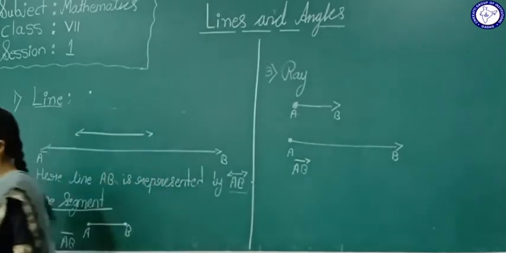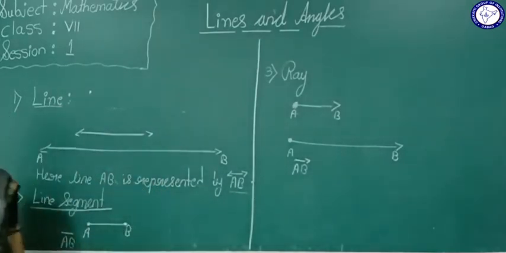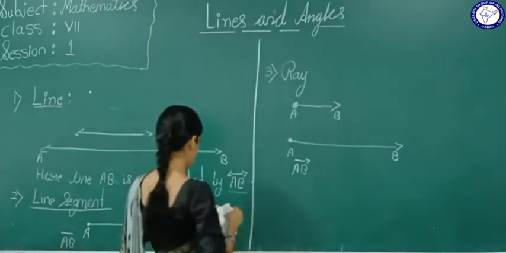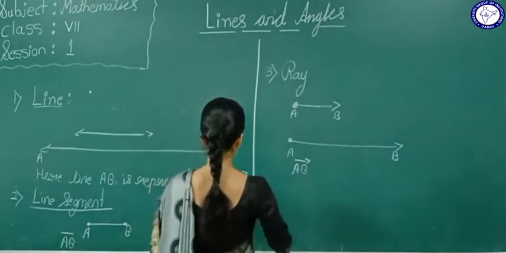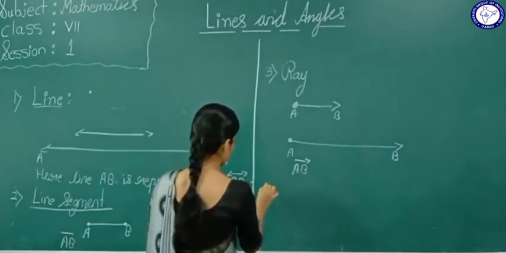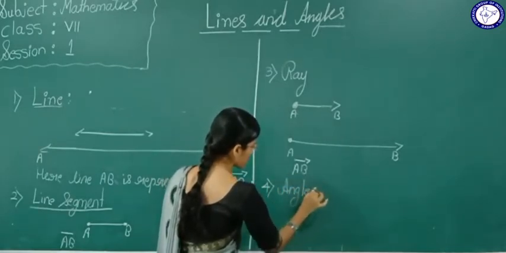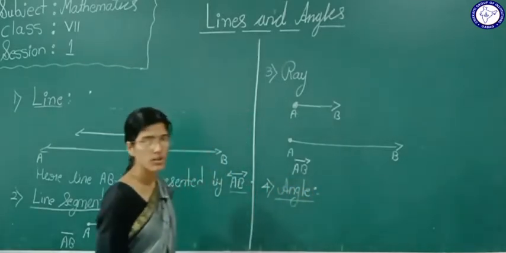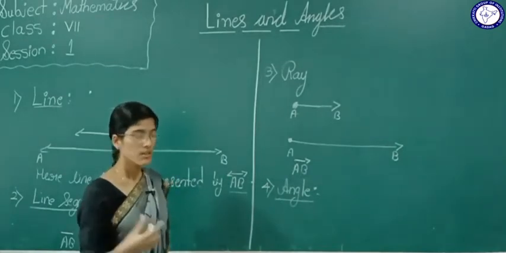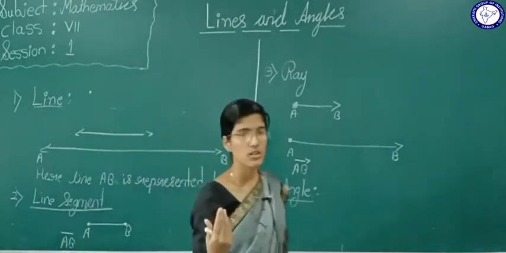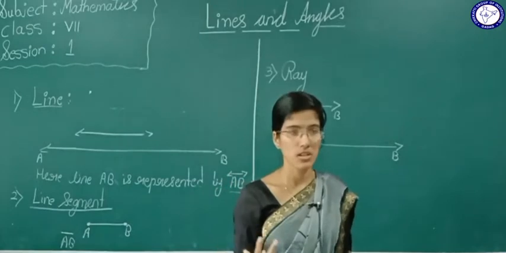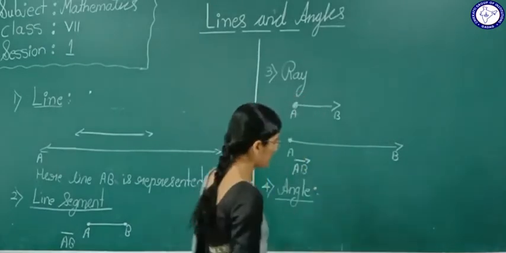Now we will see what is an angle. The next definition is angle. So how will an angle form? When two lines or line segments or rays intersect.